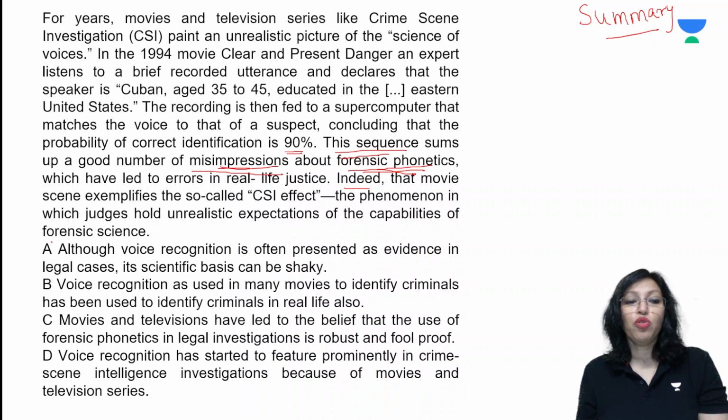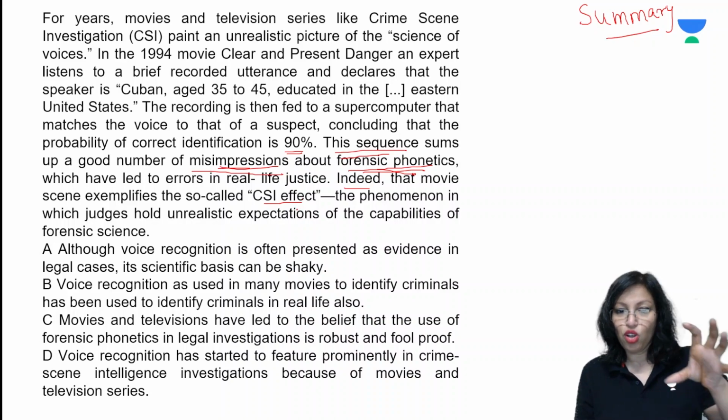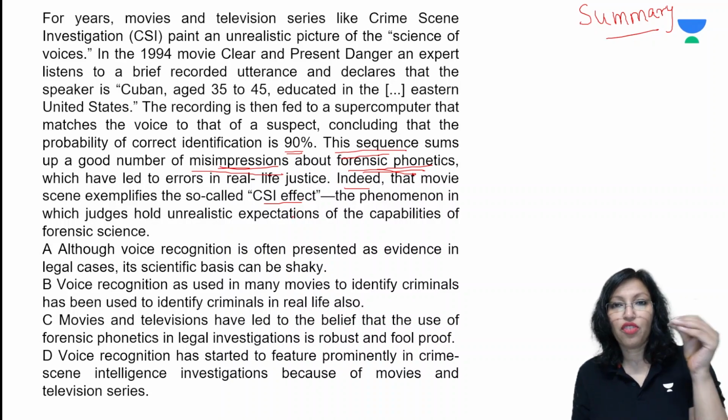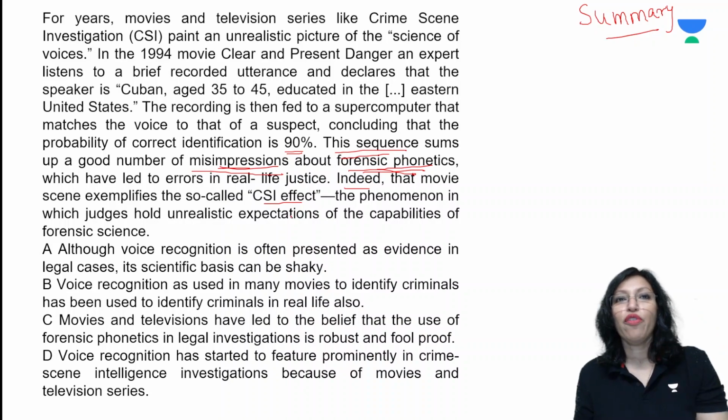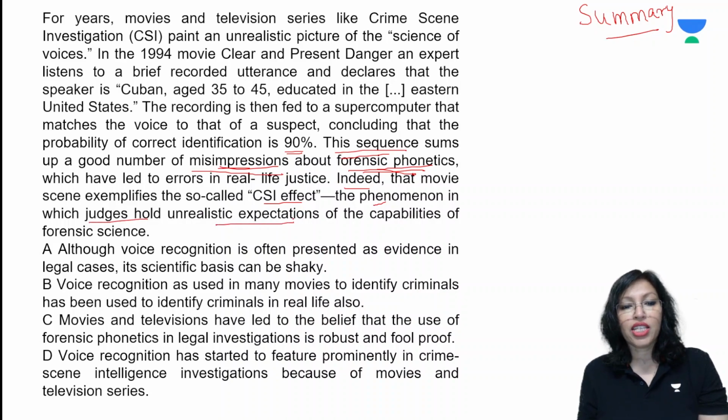Indeed, that movie scene exemplifies the so-called CSI effect. So we actually get the feeling where you expect that the forensic science will be able to tell you everything by just hearing a voice, and that's not really true. The phenomena in which judges hold unrealistic expectations of the capabilities of forensic science.